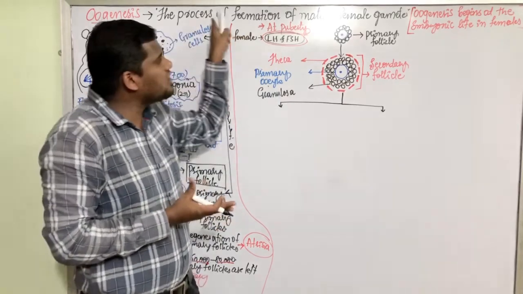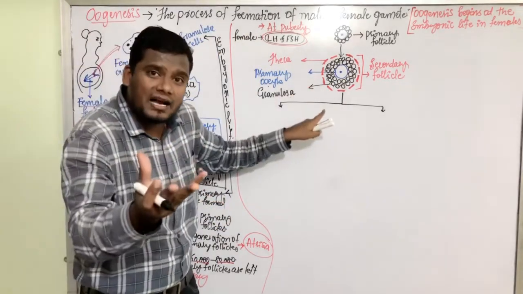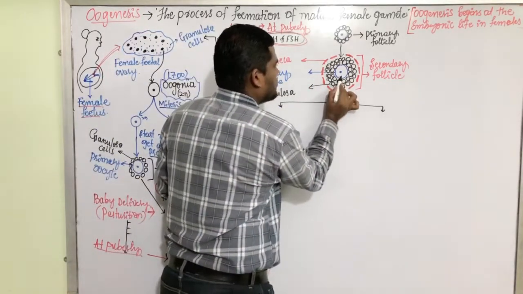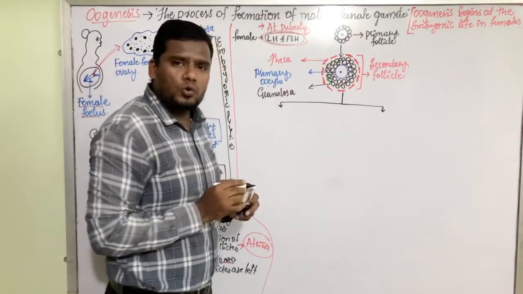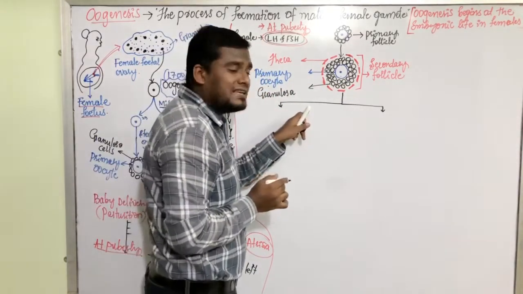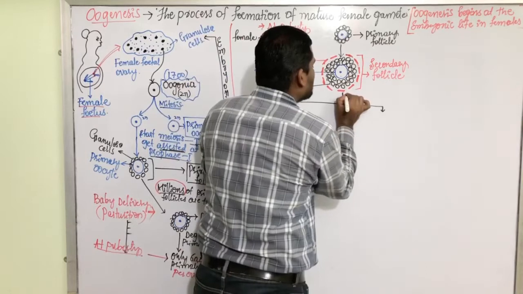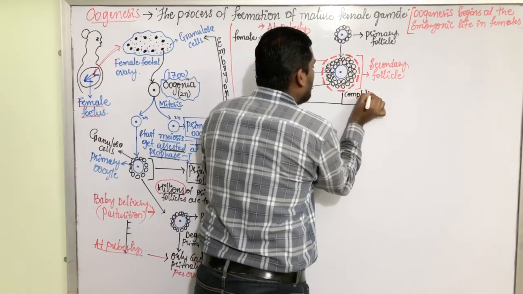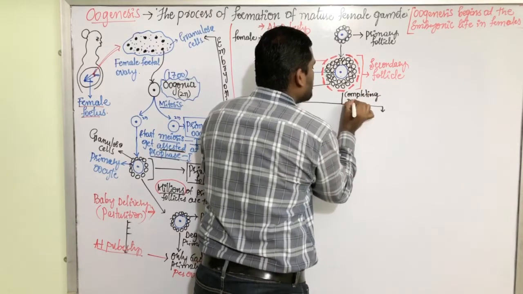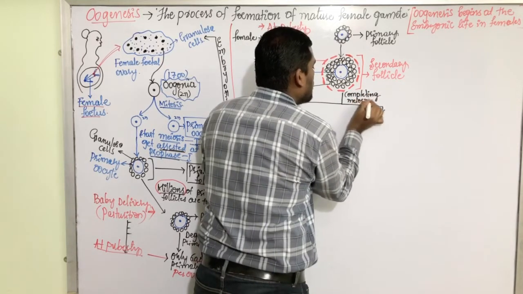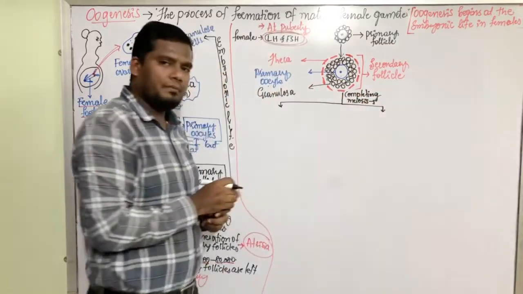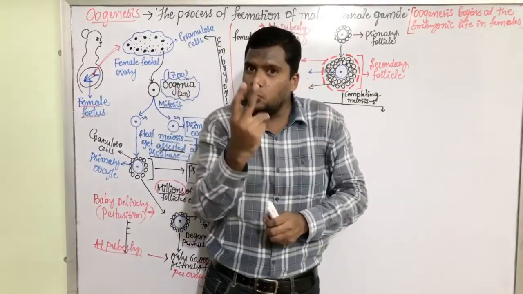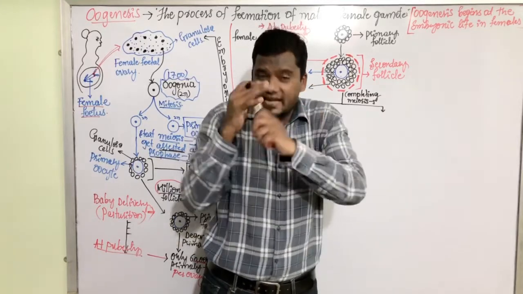That is why oogenesis is called as discontinuous process, my dear friends. Here this cell, what is this cell? Primary oocyte. Primary oocyte is getting divided by meiosis. That means it is completing meiosis 1. By the end of meiosis 1, we know that two cells are formed. Two equal size cells are formed.